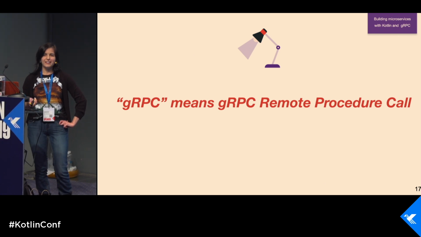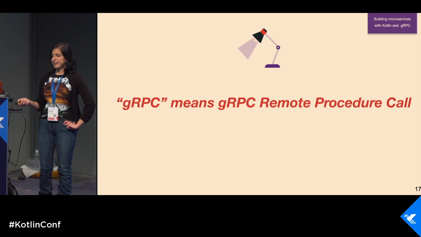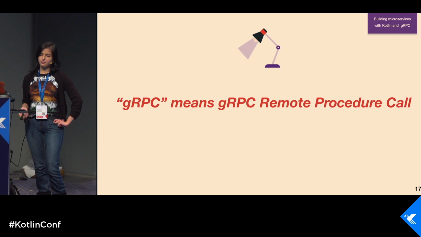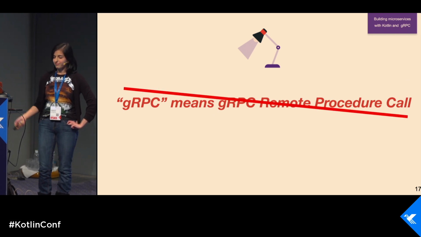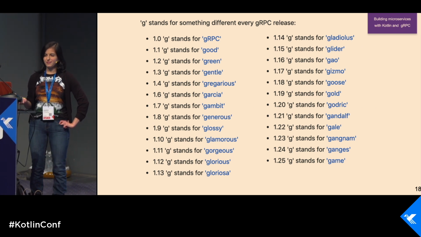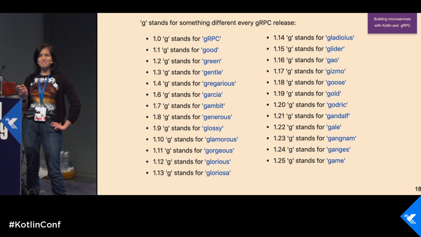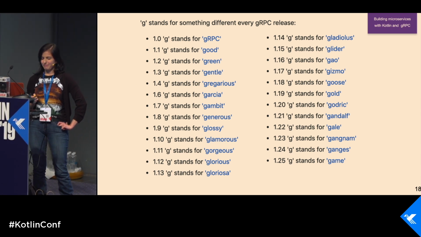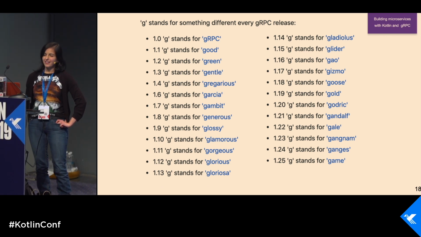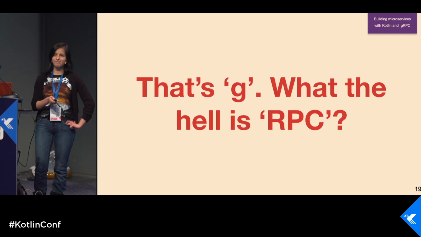Actually, I had the same facepalm and thought, what the hell is this. And then the Google guys decided that it's not good. And it's not true anymore. So they said that for each new version of gRPC, they have a new meaning. Maybe at some point they will just run out of words starting with G. Okay, it was funny stuff. We know what G is.